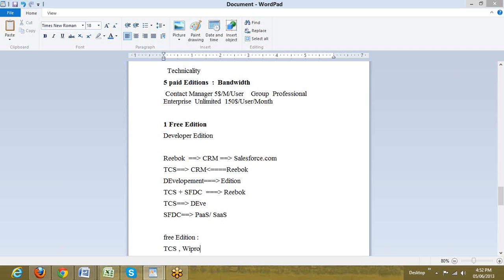Now what happens on this free edition? In this free edition, these development companies would be developing certain applications or products. These products are not as per the requirement of a specific client. These are pretty generic products which are specialized in the domain of the client developers.